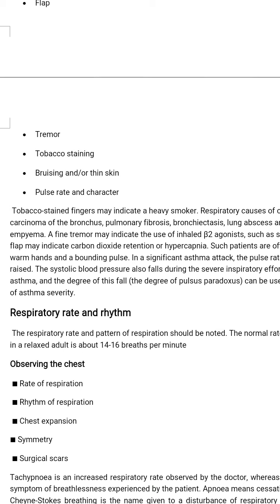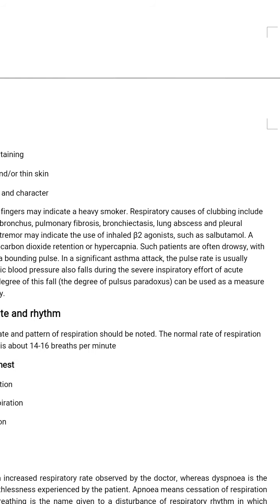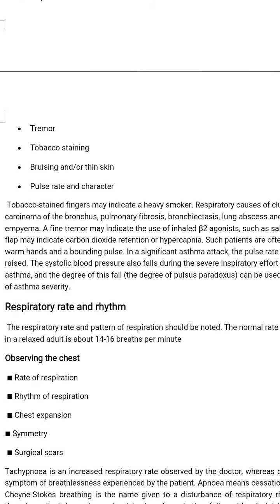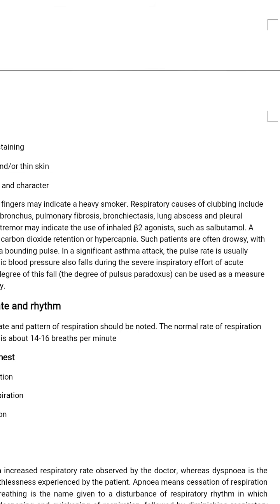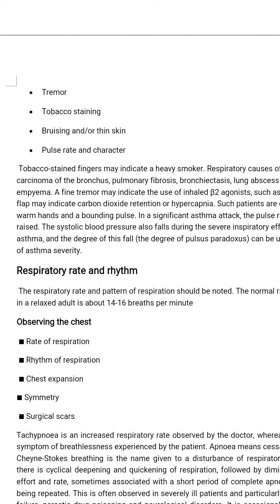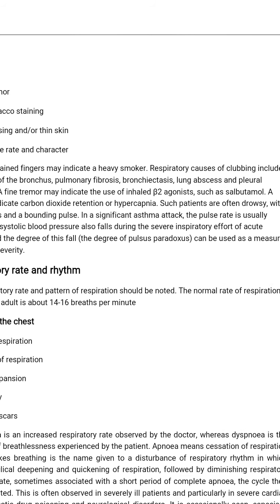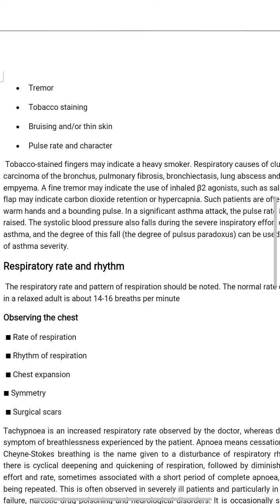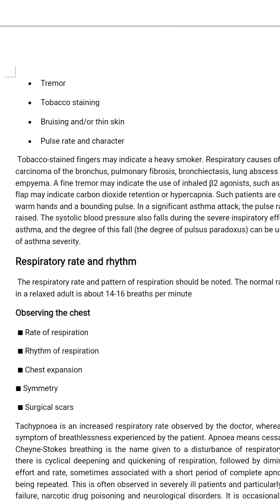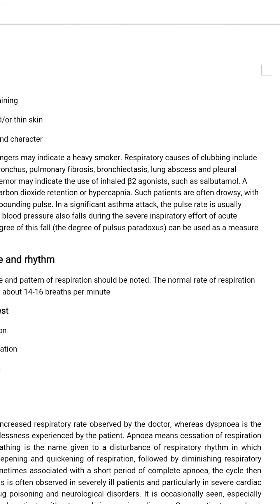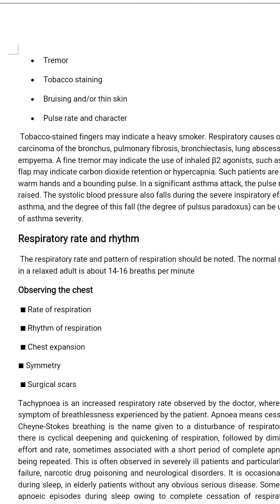Flap may indicate carbon dioxide retention or hypercapnia. Such patients are often drowsy with warm hands and a bounding pulse. In a significant asthma attack, the pulse rate is usually raised. The systolic blood pressure also falls during the severe inspiratory efforts of acute asthma, and the degree of this fall, the degree of pulsus paradoxus, can be used as a measure of asthma severity.